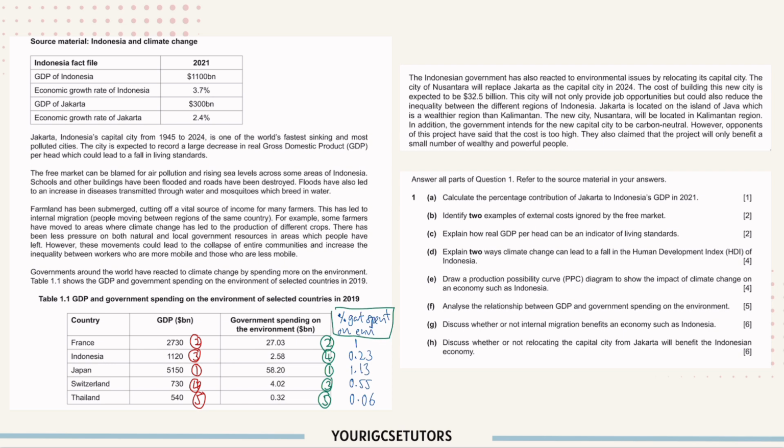Okay, so by looking at this, we can identify the anomaly. First one, obviously we see the first one, the higher GDP, it results in the higher government spending on the environment. But the anomaly is here, this and this. Because you see, although Indonesia has higher GDP, its government spends less on environment compared to Switzerland. So let's move on to the answer.